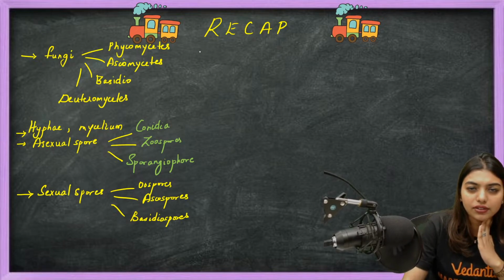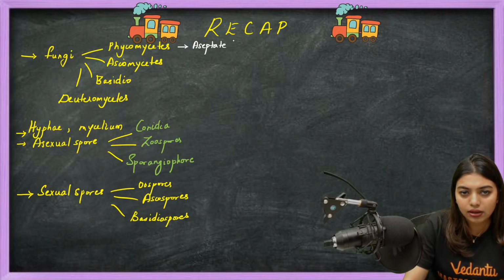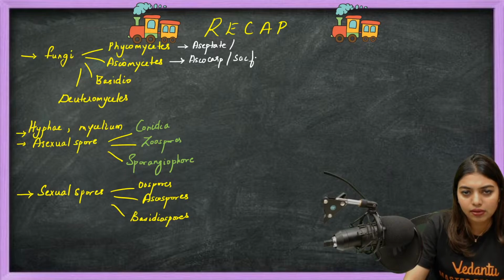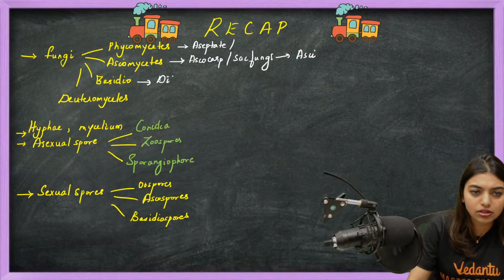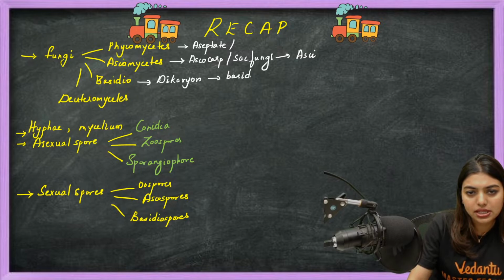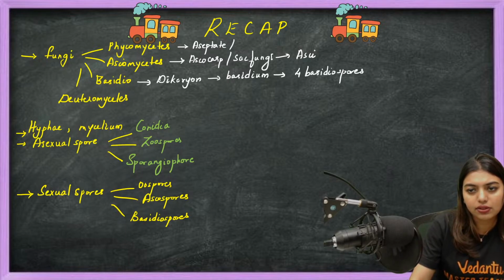Now we learned all that. Then we learned about each of the fungi. The most special character about this is they are aseptate and not branched. This one has ascocarp and it is a sac fungi. When I say sac, you should remember the word asci. Then basidiocarp: we learned about the dikaryon stage, in which it formed a basidium. That basidium gave rise to four basidiospores, and they were arranged into basidiocarp.